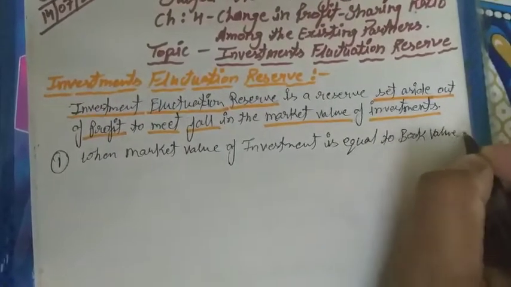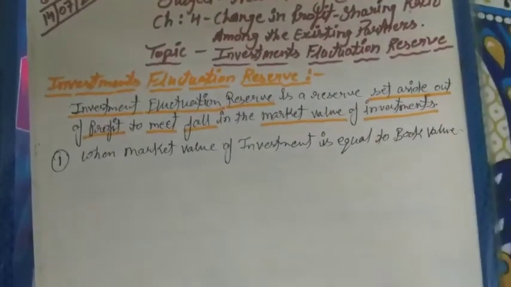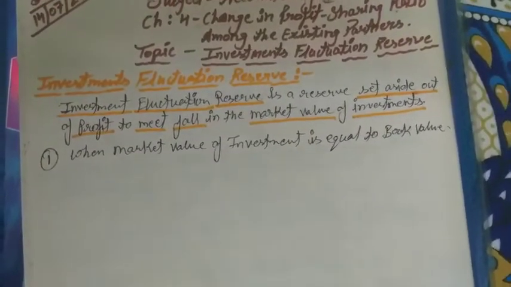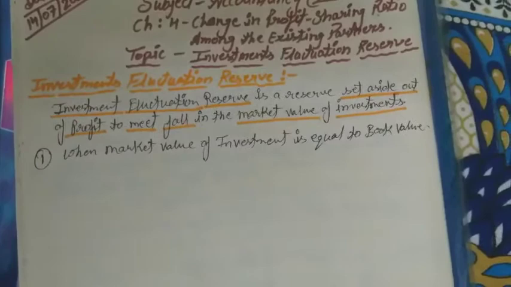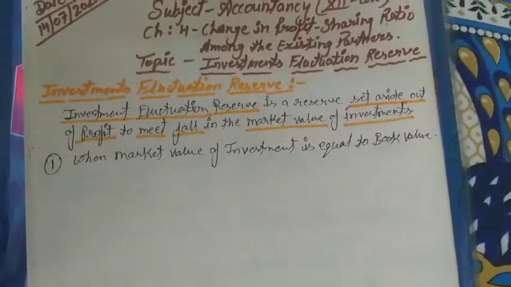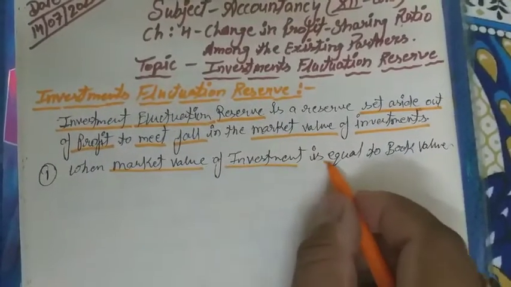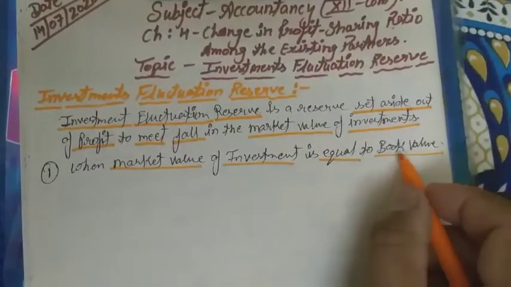We can say there is no change in the market value of investment, no rise or fall in the market value of investment. Market value of investment equals book value.